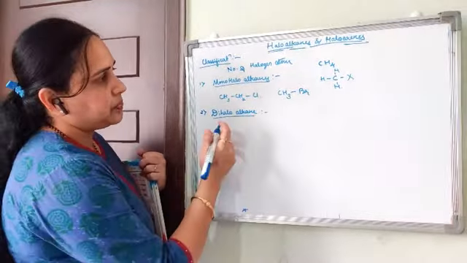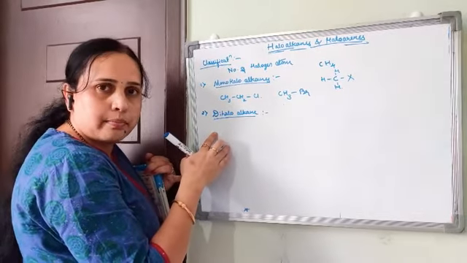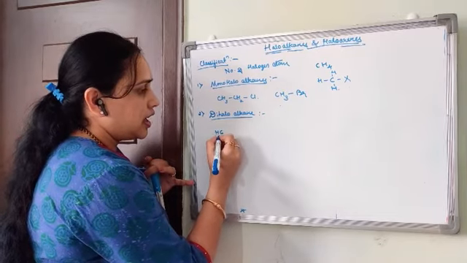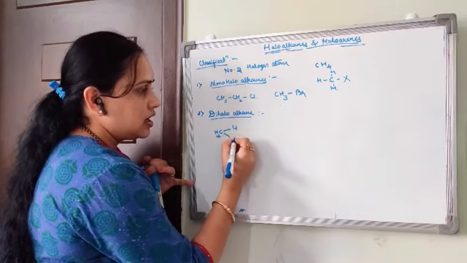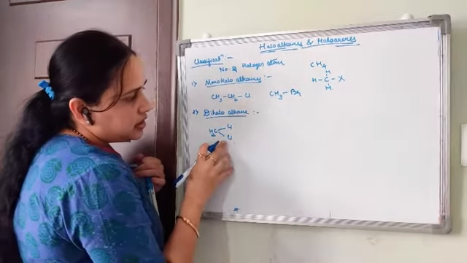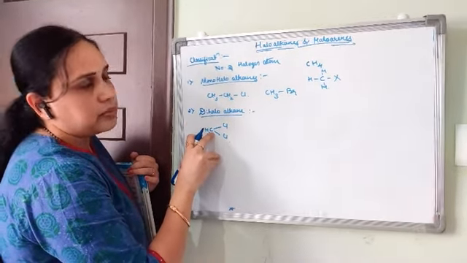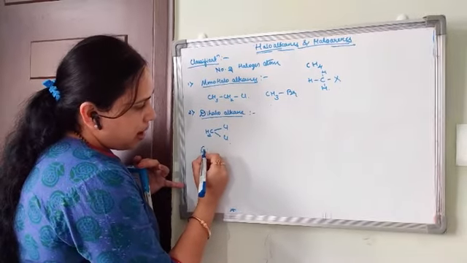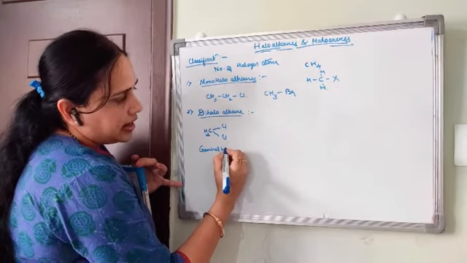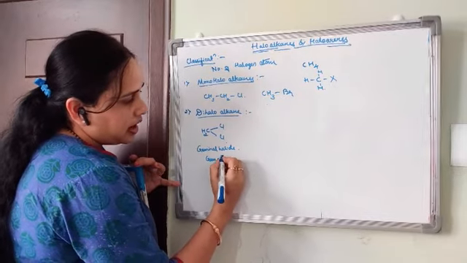Dihaloalkanes. When two halogen atoms are present in the compound, that is called dihaloalkanes. CH2 Cl Cl. This is the first compound. Here the two chlorine atoms are attached to only one carbon atom, that is called a geminal halide. Okay, gem dihalide.